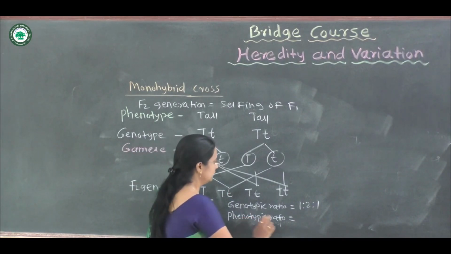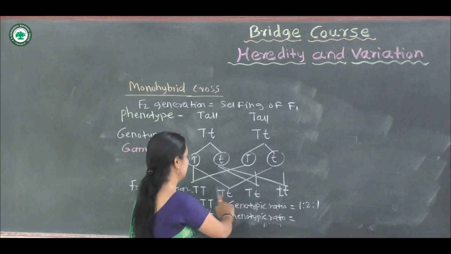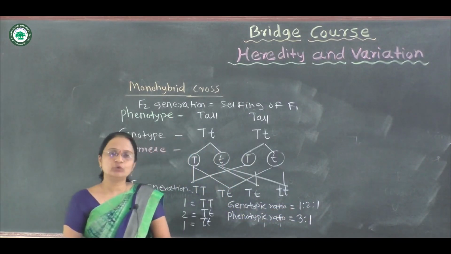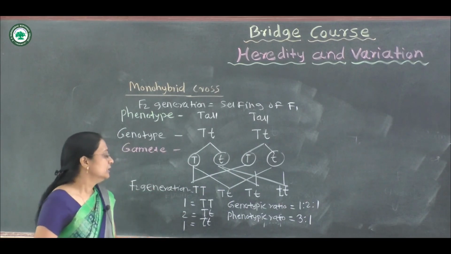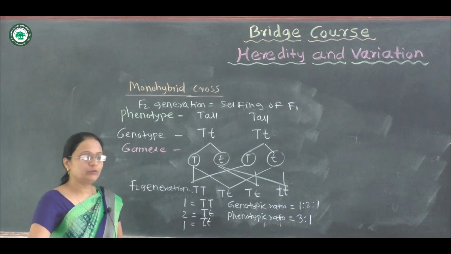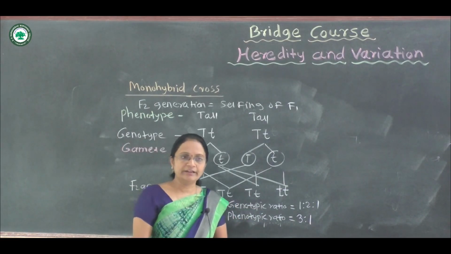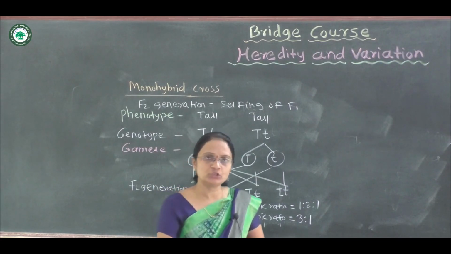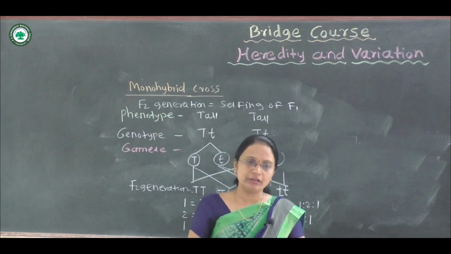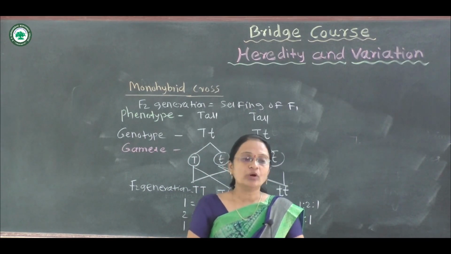Phenotypically, 3 plants are dominant and only 1 shows recessiveness, which means 3 plants are tall in height and 1 plant is dwarf in height. So the phenotypic ratio is 3:1 and the genotypic ratio is 1:2:1, which is found in the monohybrid cross.